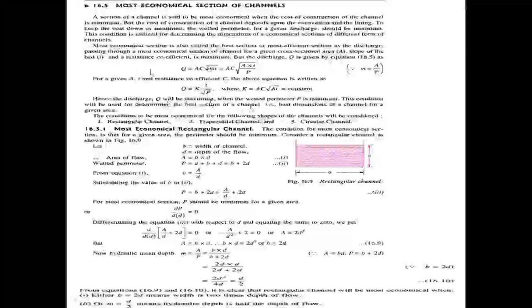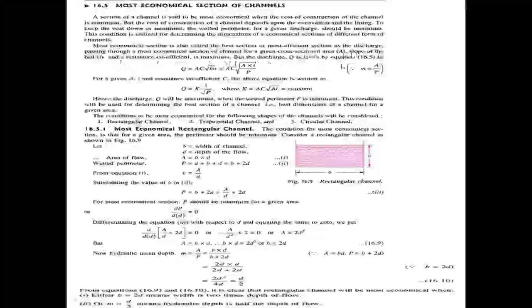For the most economical sections, the discharge passing through the economical section of the channel, for a given cross-sectional area, slope of the bed i and resistance coefficient, is maximum. These are the conditions.